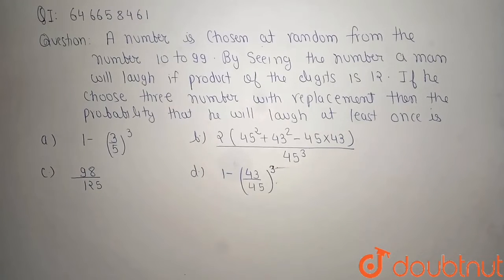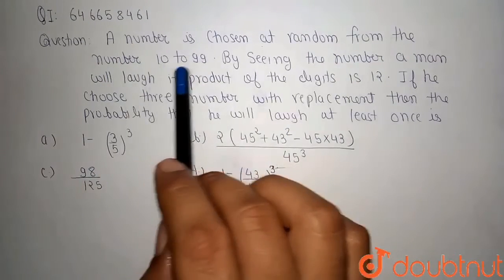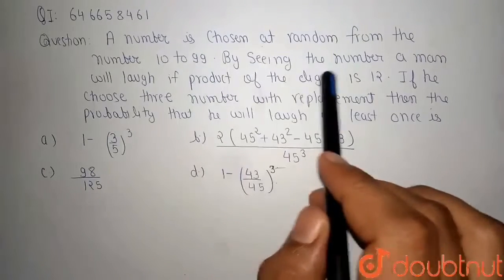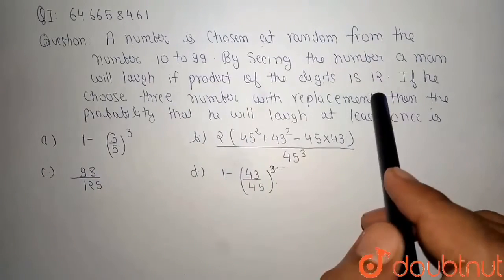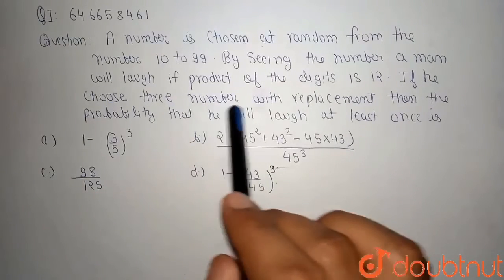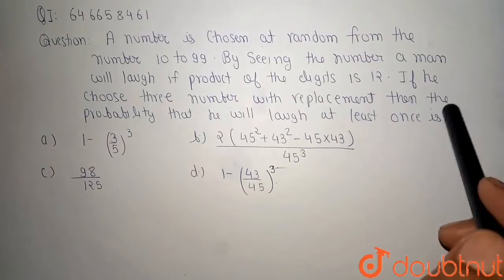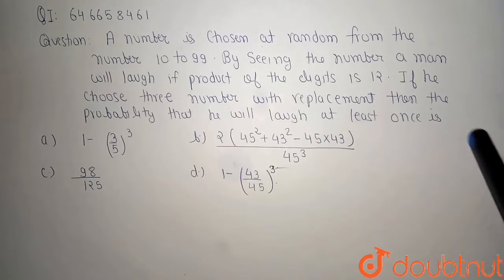Our question is: a number is chosen at random from the numbers 10 to 99. By seeing the number, a man will laugh if the product of the digits is 12. If he chooses 3 numbers with replacement, then the probability that he will laugh at least once is. We have been given 4 options.